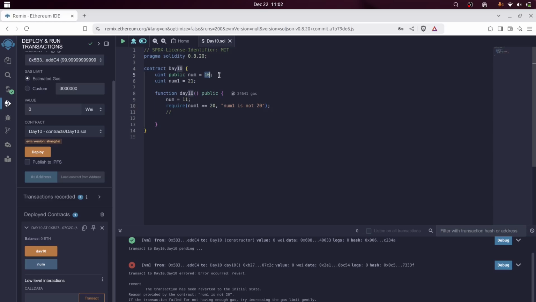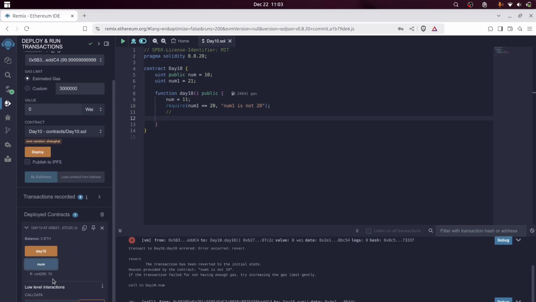As you can see, we have updated the number. Before it was 10, and in this function we have updated it to 11. Let's see the actual value of num. If you call num up right here, as you can see, it holds the value 10 itself. And why 10? Because when a require statement fails, whatever state changes were done before the require statement all become reverted, meaning they get undone. Even though we updated it to 11, the changes will not reflect. It will remain as it was before calling this function. So this is what a require statement does.